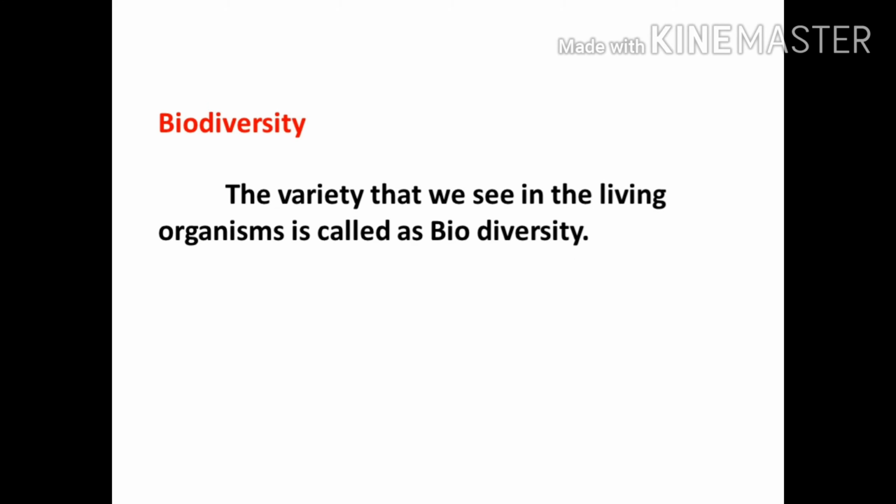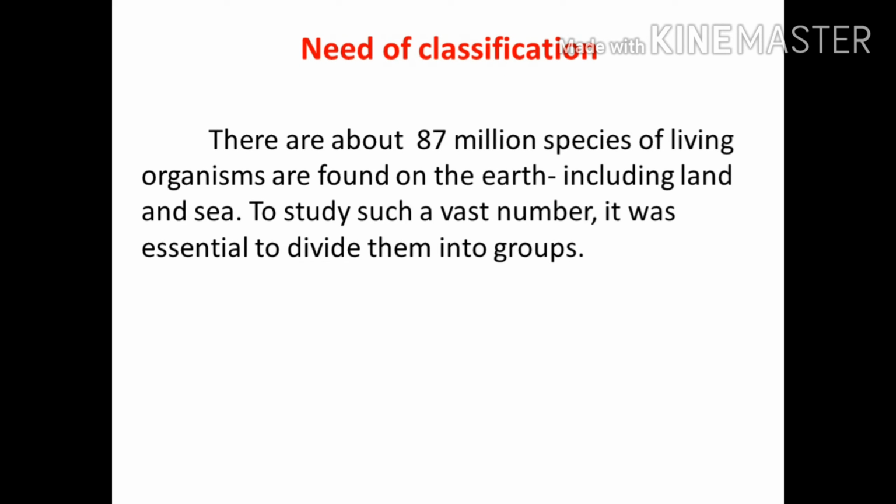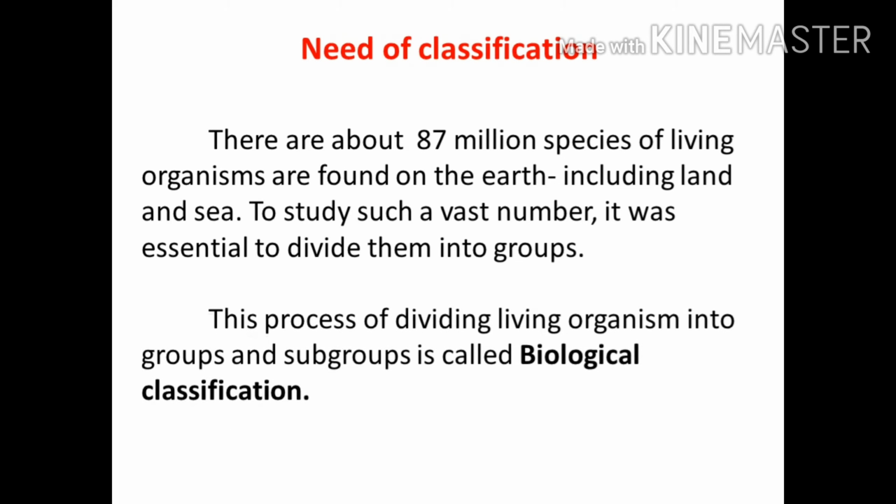The variety that we see in the living organisms is called biodiversity. Now the question arises: why is there a need for classification? There are about 87 species of living organisms that are found on earth. To study such a vast number, it was essential to divide them into groups. This process of dividing living organisms into groups and subgroups is called biological classification.